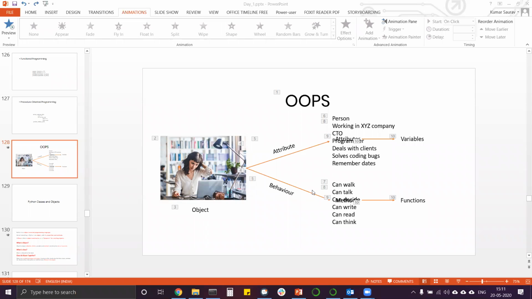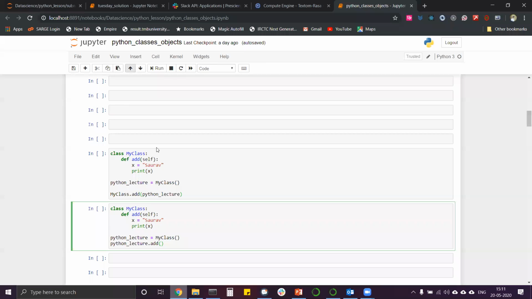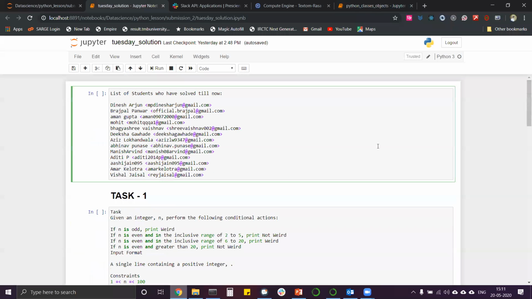So far, we have received this much of answers. Yesterday we forgot to do the task. Today we will do the task first, then we will continue with Hadoop's concept and other things. We'll continue with the methods and attributes and whatever we were learning, everything we will learn today.